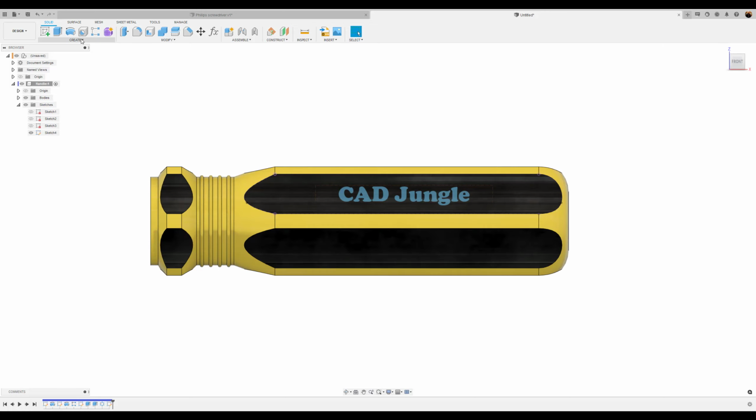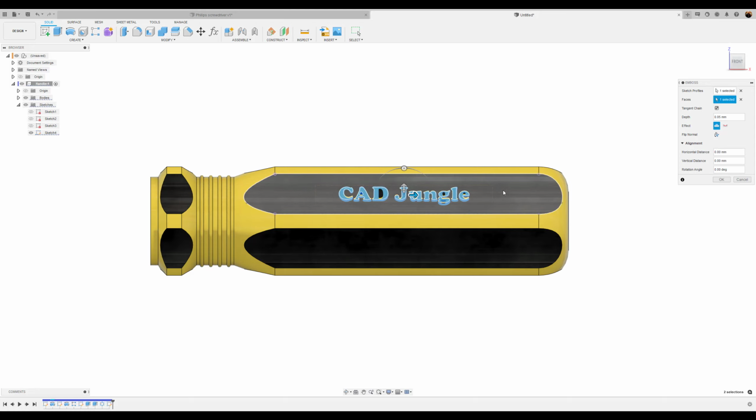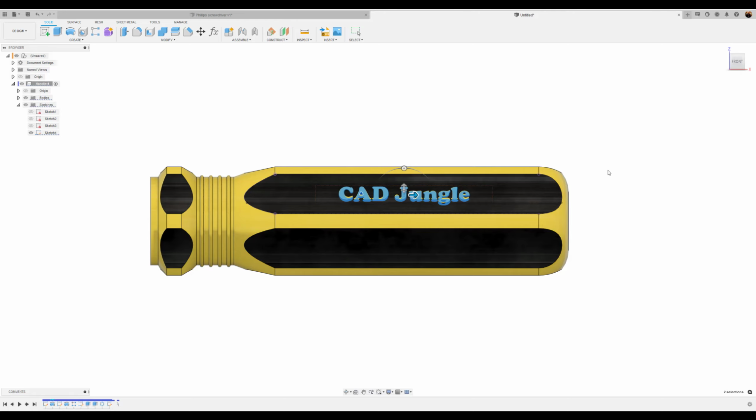What we want to do now is emboss, so it's actually embossed on the handle. Select emboss. Sketch profile. You see it changes colors from light blue to dark blue. And the faces, we want it to be on this face. And as you can see, it starts to stand out. For 0.05 millimeters is pretty sufficient for me. I'll click OK and I'll show you what it looks like.